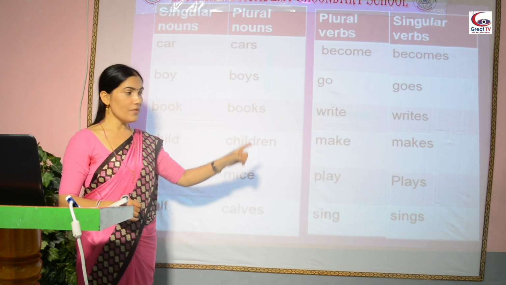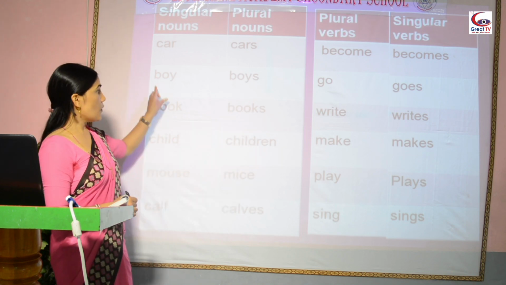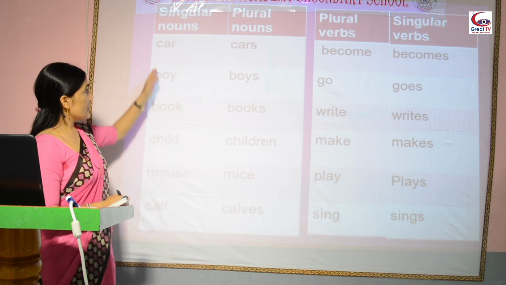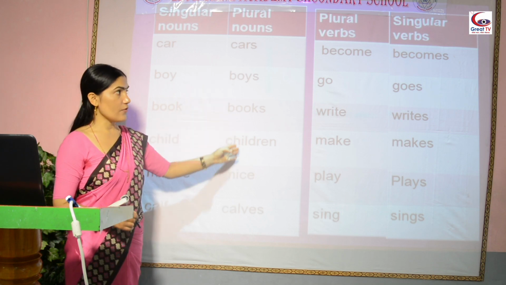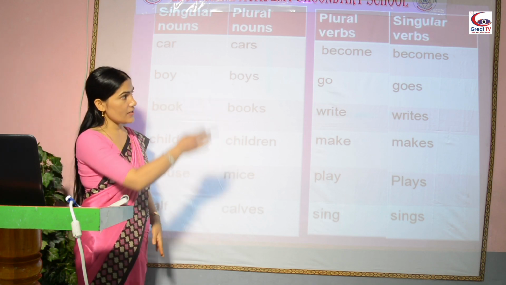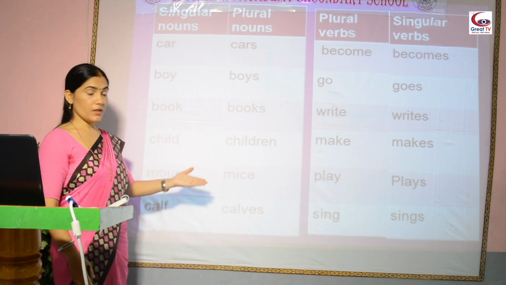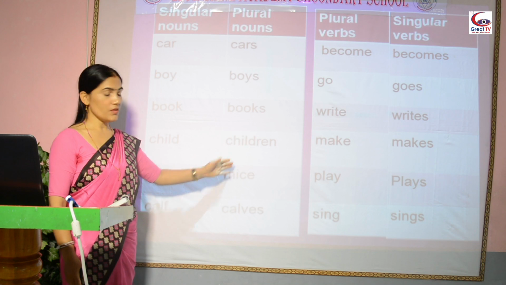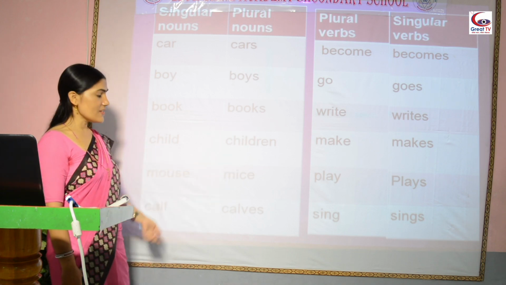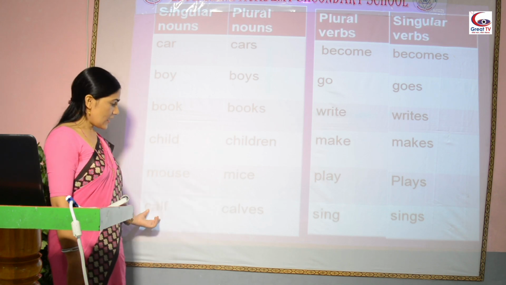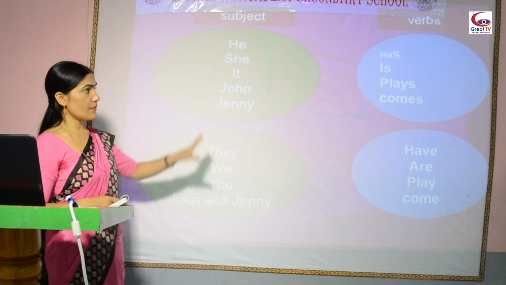Go, plural verb. Goes, singular verb. These are singular nouns and plural nouns, and these are plural verbs and singular verbs. Sometimes a noun becomes plural without adding s or es also. For example, child, children. Mouse, mice. Calf, calves.